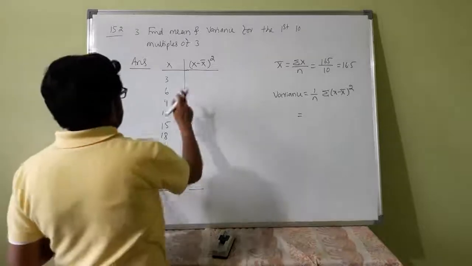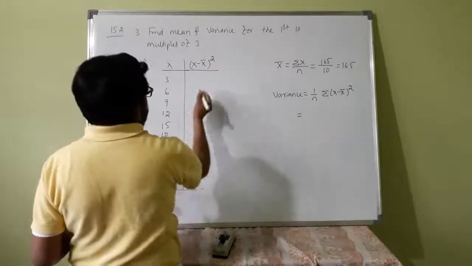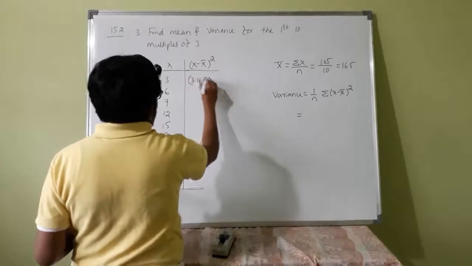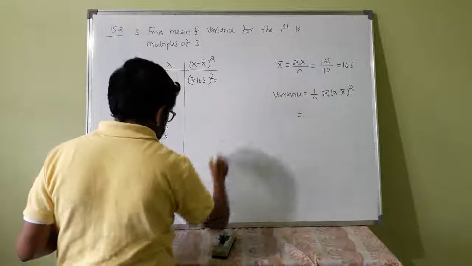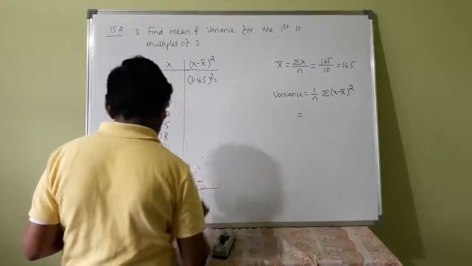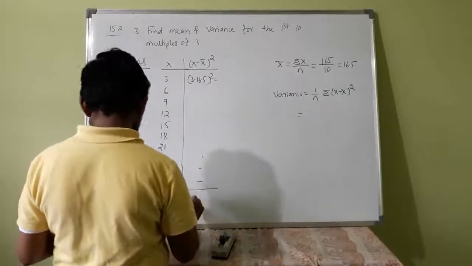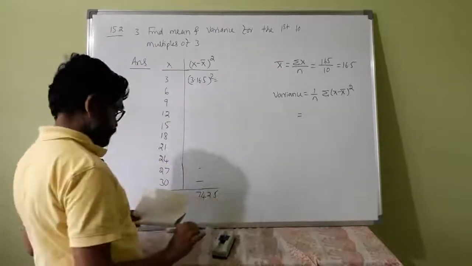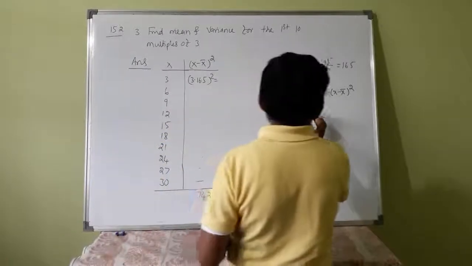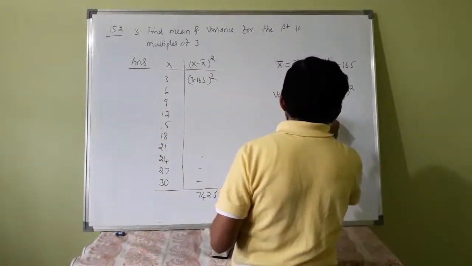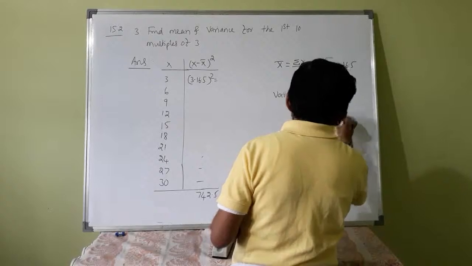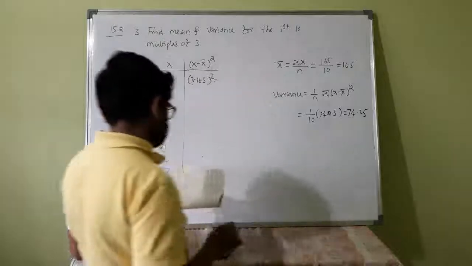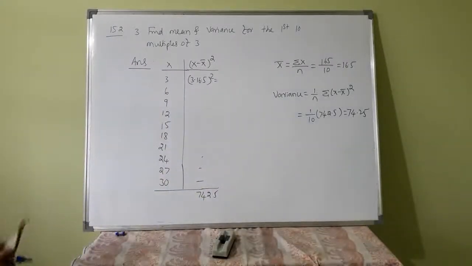So if you find 3 minus 16.5 whole square and so on, write these values. If you find, the sum will be 742.5. So 1 by 10 into 742.5, or 74.25 it is. Okay, this is the answer.